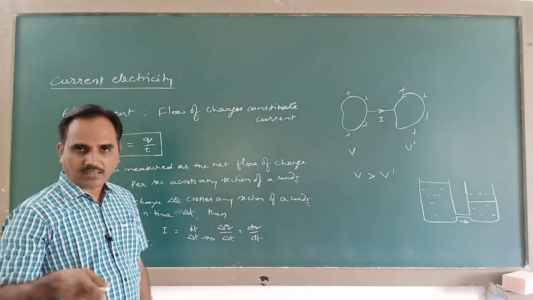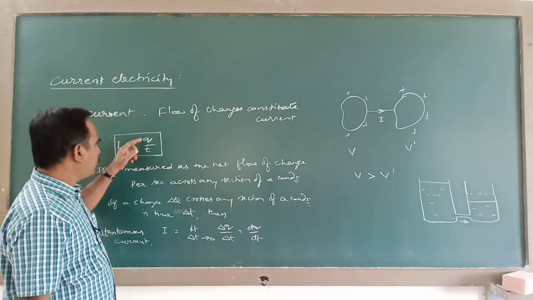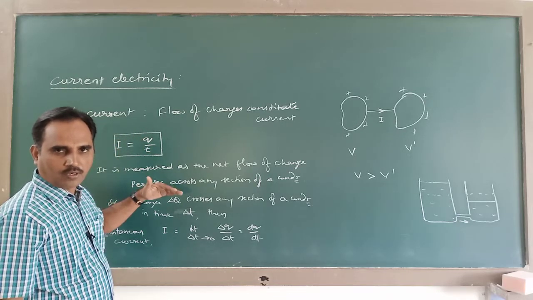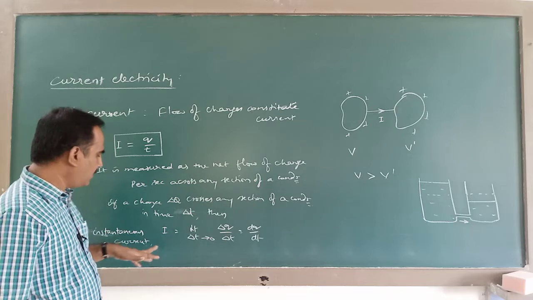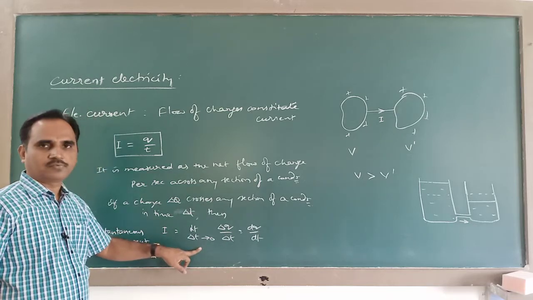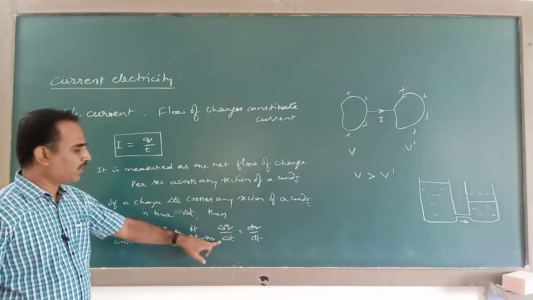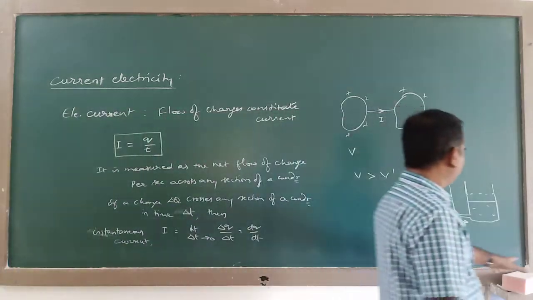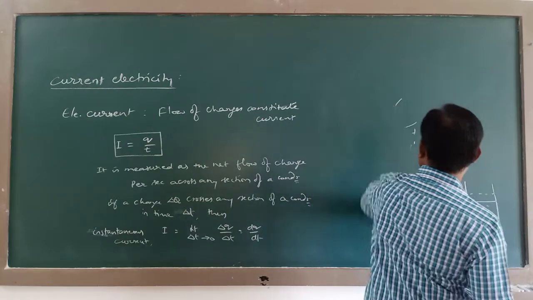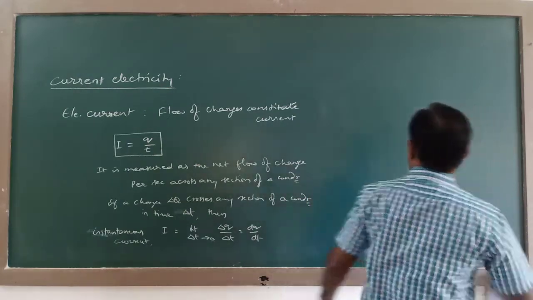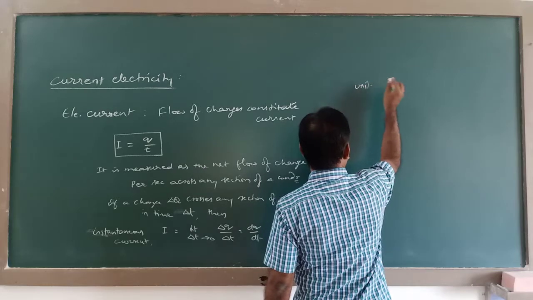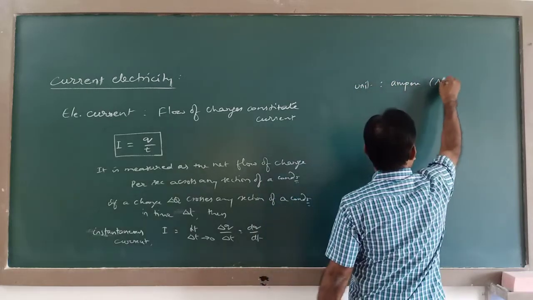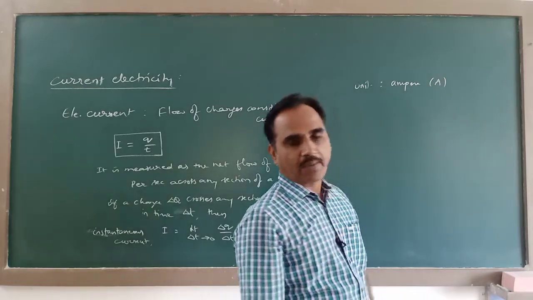In case of steady current, we write it as Q divided by T. When the current is not steady, it is variable, then instantaneous current is measured like this. It is the limiting value of flow of charge per unit time. Now the SI unit of current is ampere, symbolically represented as capital A.